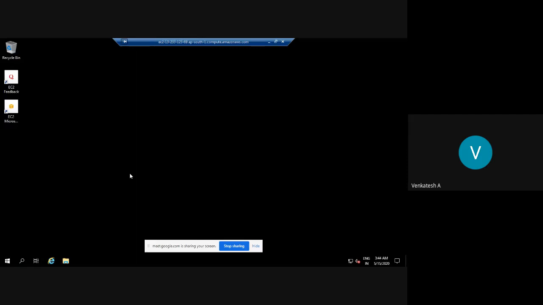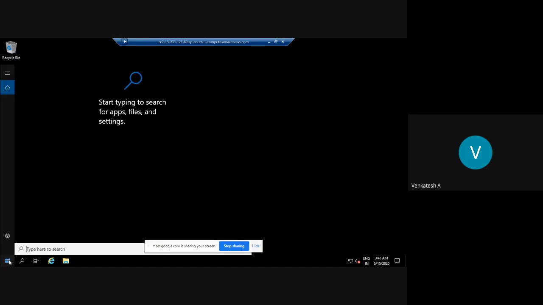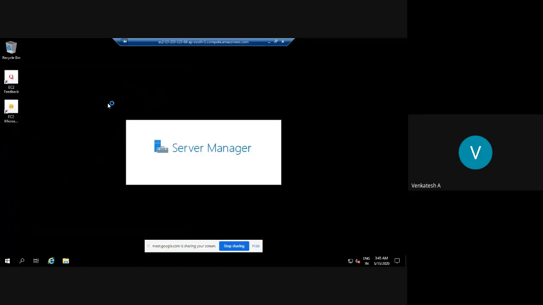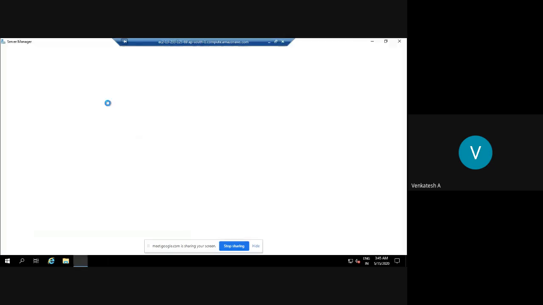Most of the time, say for example, you have developed one project and uploaded it to GitHub. Here there is Internet Explorer. You can go to Internet Explorer, then go to GitHub, download that file and launch it here. Now I'll show you how to launch one simple application. I'll go to search here, then Windows. See here there is the server manager. Remember you have to go to the server manager first, because I intend to deal with the IIS server.